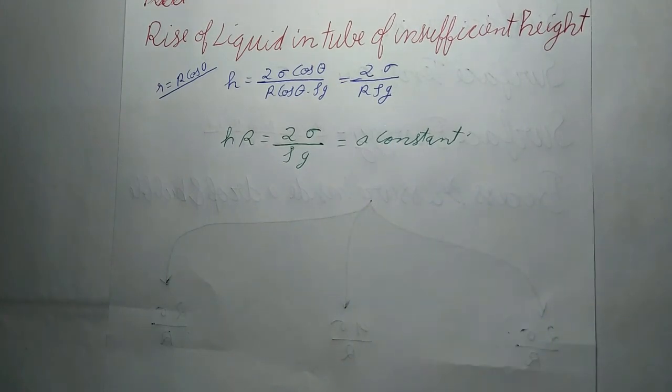If h dash is less than h, then the radius of curvature r increases to r dash such that hr will be equal to h dash r dash. The liquid rises and spreads out to a new radius r dash, which will be equal to hr upon h dash, but liquid does not overflow. Thank you.